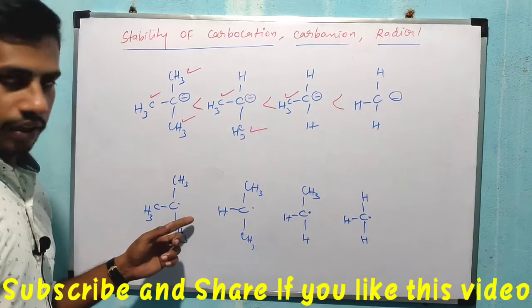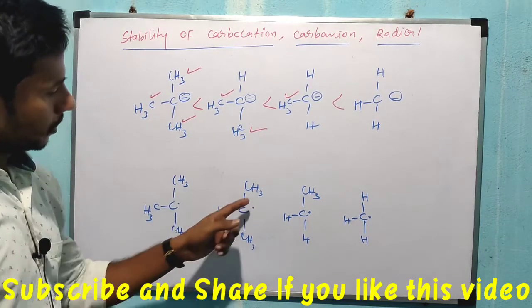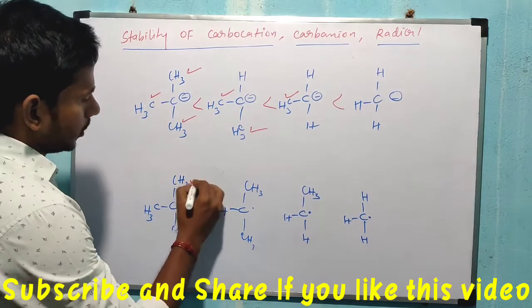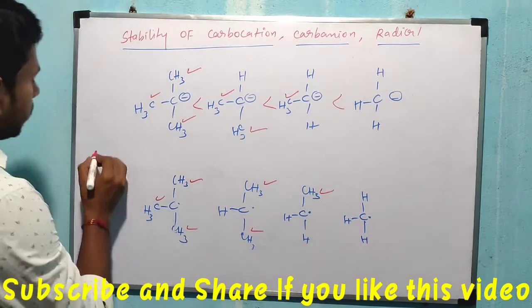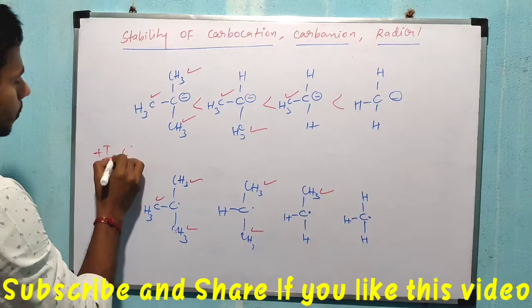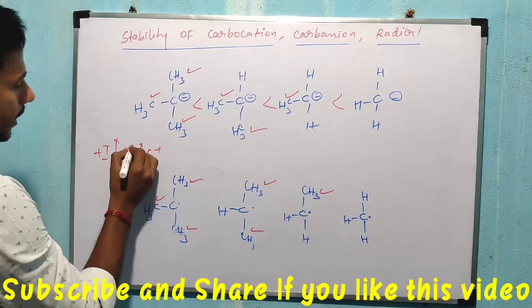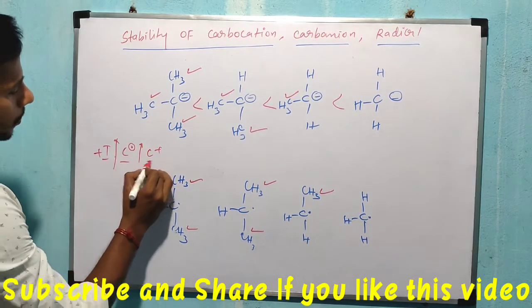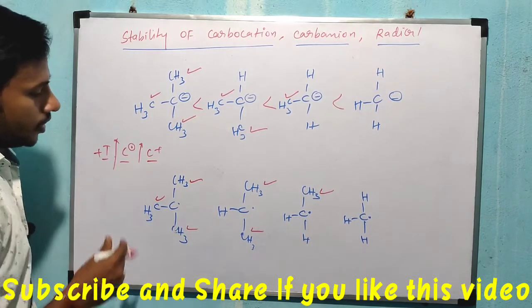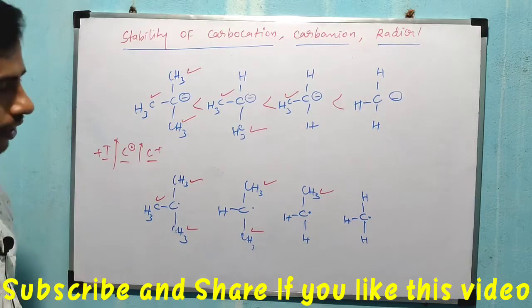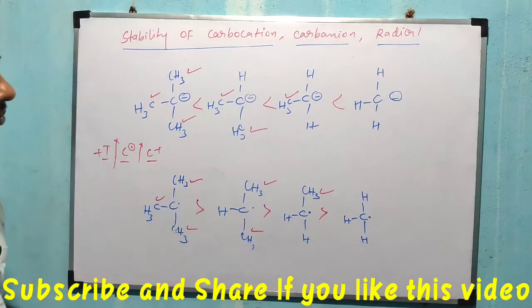Next one you see radical. For radical formation, I am taking the same: here 3 methyl groups are present, here 2 methyl groups, here 1. That means electron donating groups. Once plus I group increases, radical stability also increases. Why? Because both carbocation and radical are electron deficient species. So this one is more stable. This is the increasing order of radical stability, right?